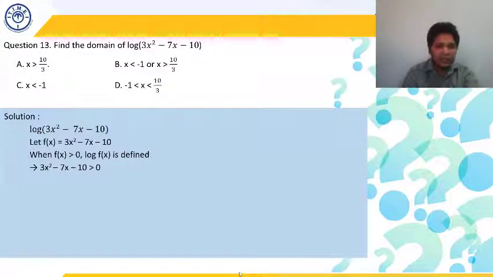Otherwise option A is the answer. So suppose I take x less than minus 1, any value. Suppose I take minus 2. Just put the minus 2 here. What will I get? 3 into (minus 2) square. Minus 2 square is 4.